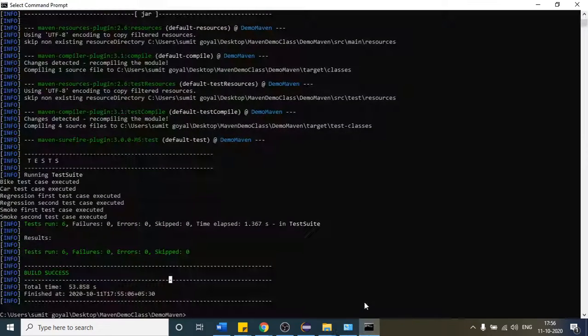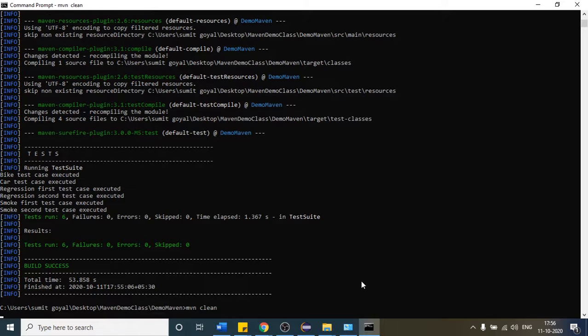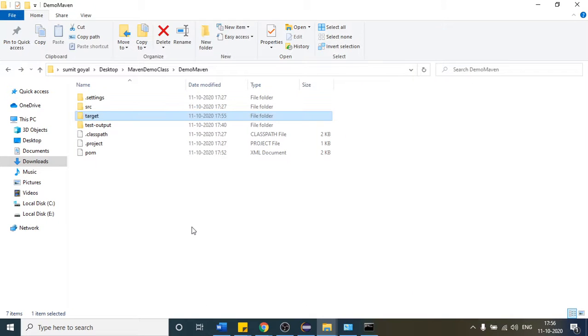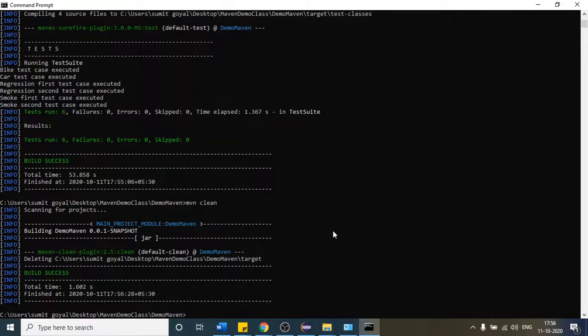If I do not want to include this the second time in our project, I will first write the command mvn clean. If I hit enter and place my mouse here, you will see that this folder is going to disappear. The mvn clean command has just deleted all the previous files which we got. After that, if I want to run again, it is your choice whether to provide mvn compile or not, but when you provide mvn test it will also compile.